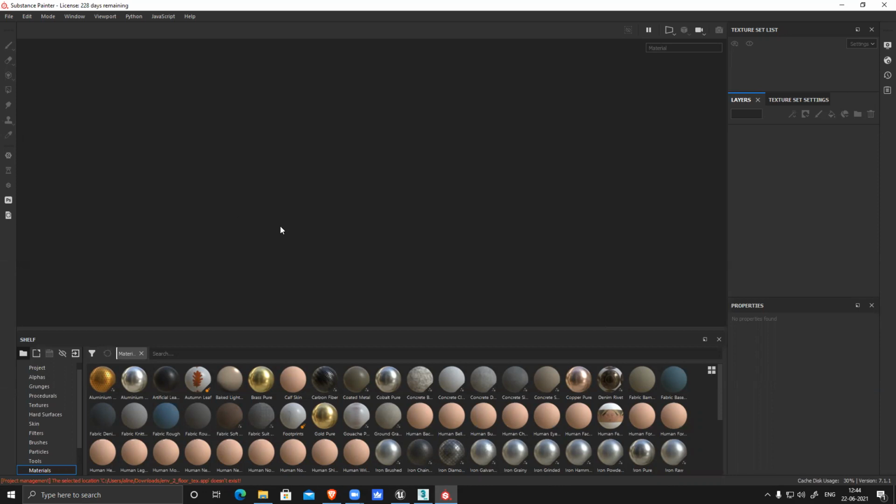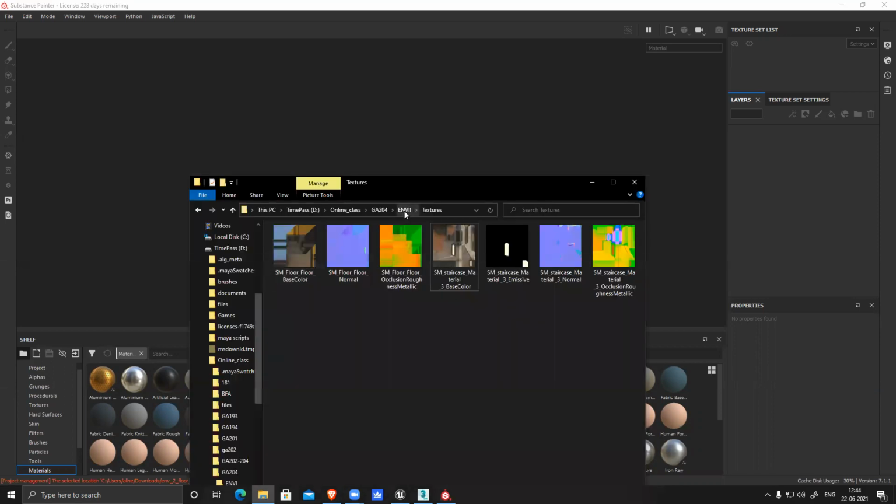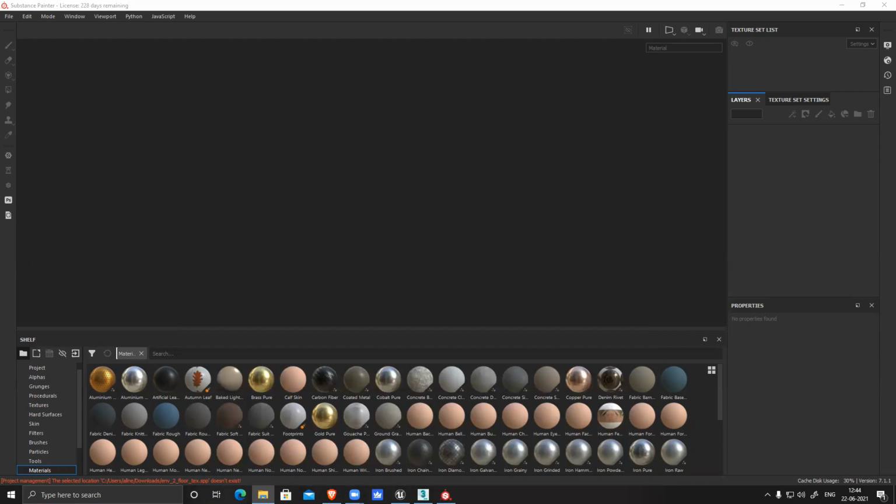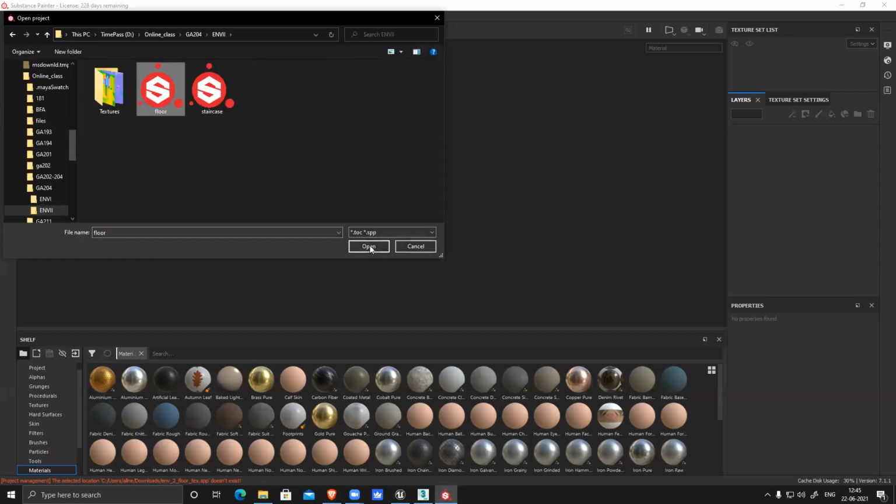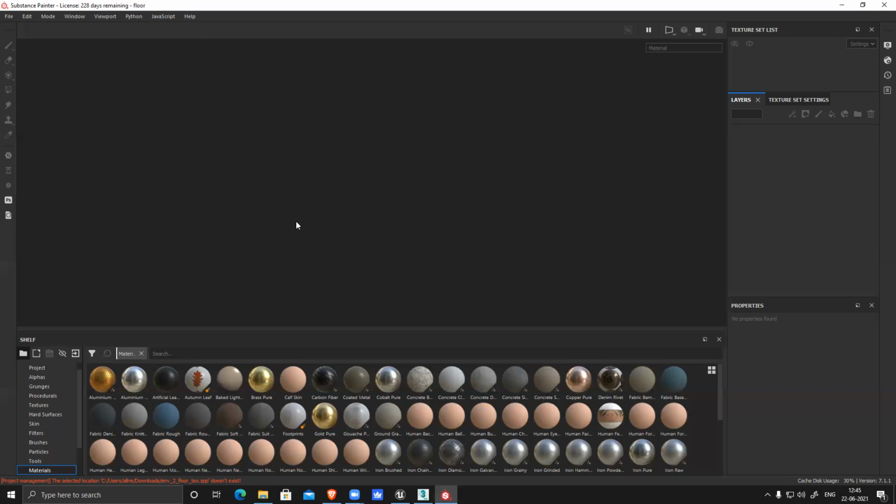It's taking too much time. I guess I have opened the wrong file. Okay, not working. Open floor. Now it's loading.